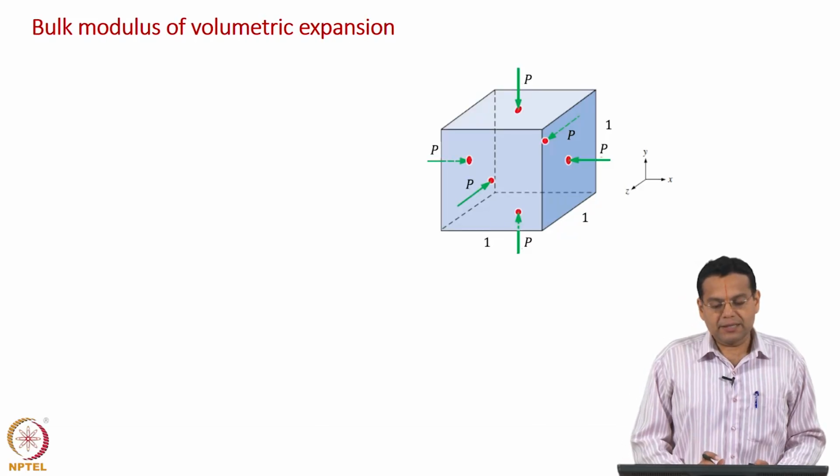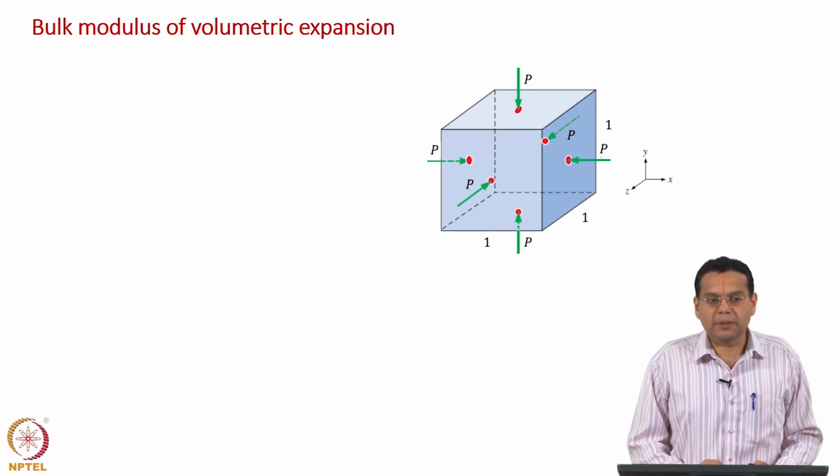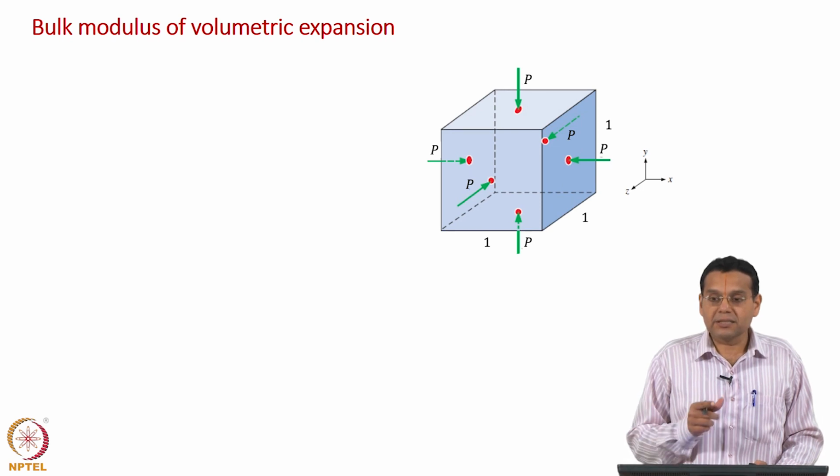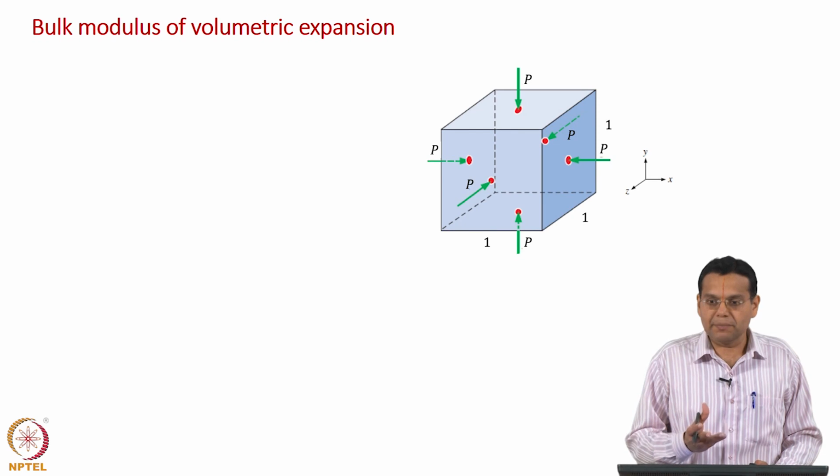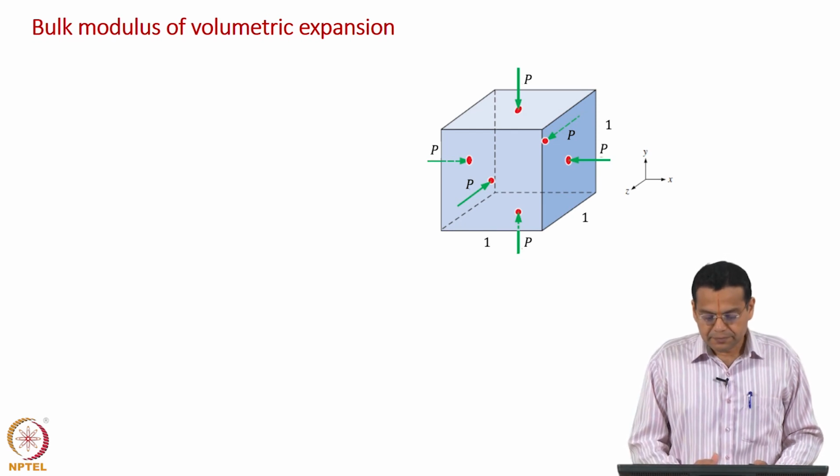Before we look at some applications, I would like to discuss one more material property. Obviously, this cannot be an independent material property; it should depend on the previous material properties only. What is that material property? Bulk modulus of volumetric expansion.